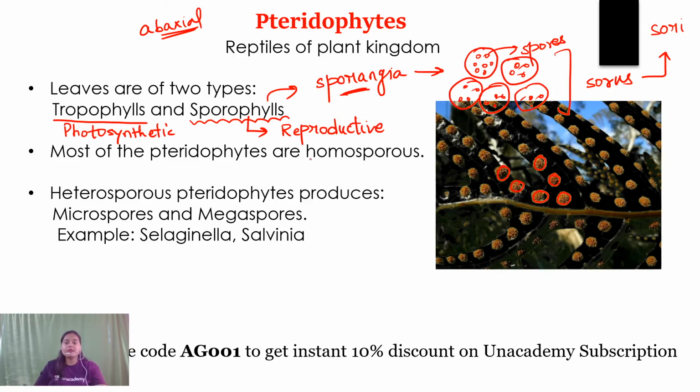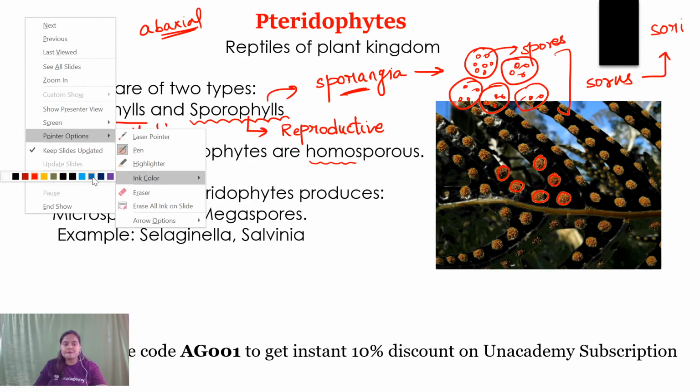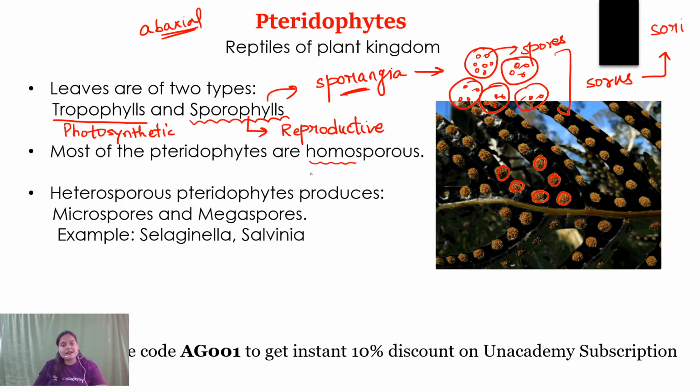Now, what happens in advanced pteridophytes? There is no such differentiation of trophophyll and sporophyll. All the leaves they produce bear these spores. Now most of the pteridophytes are homosporous. What is homosporous, students? By homosporous I mean that they produce the similar type of spores. They will be producing identical spores; none of these spores will be different. So most pteridophytes are homosporous in nature.